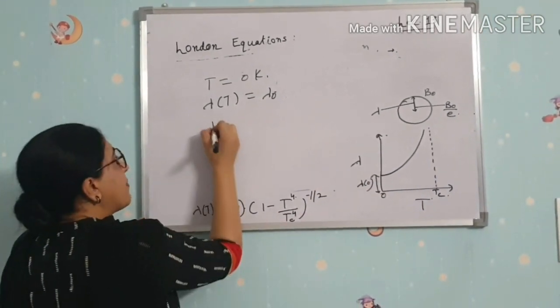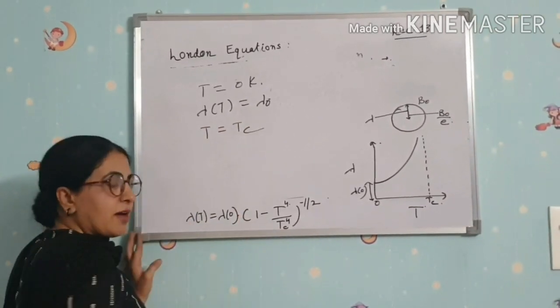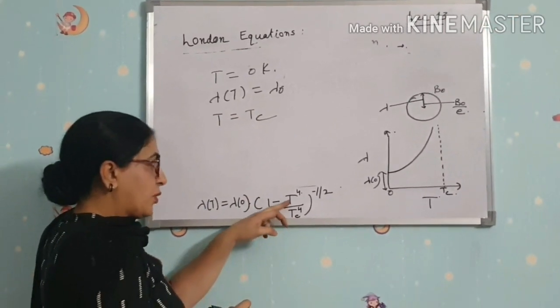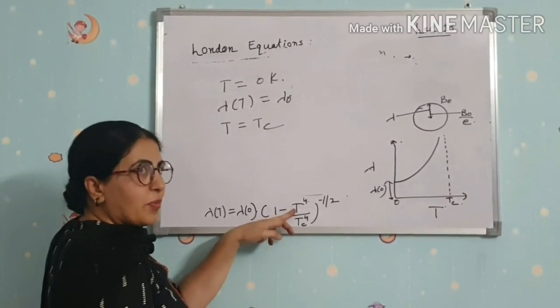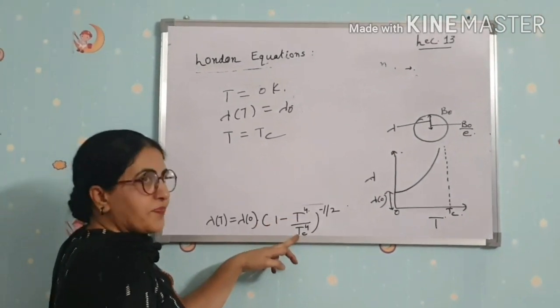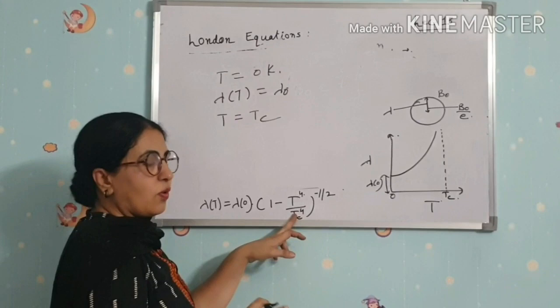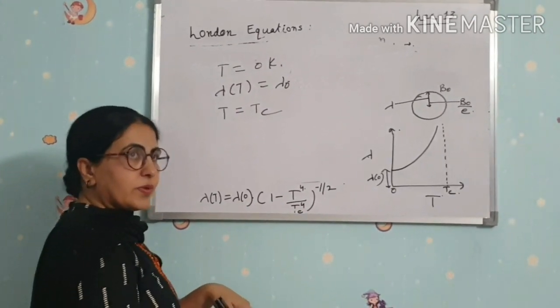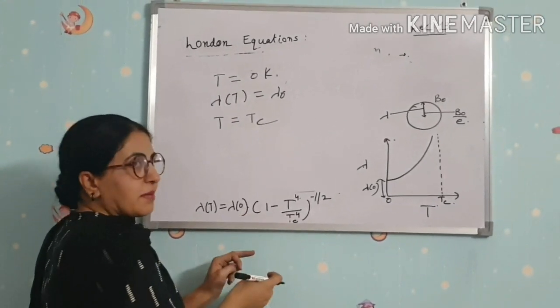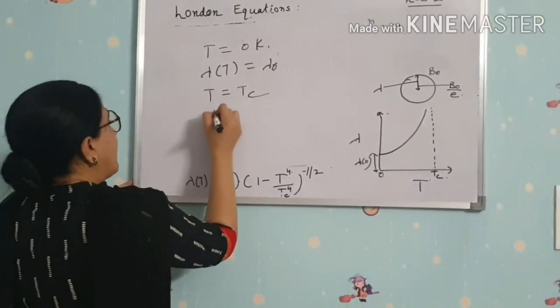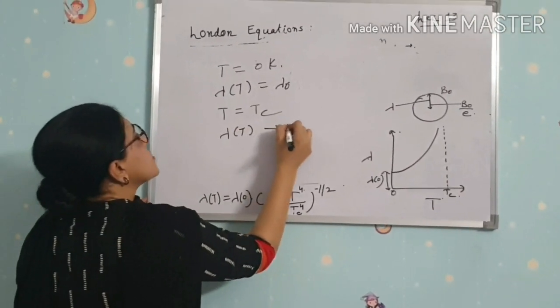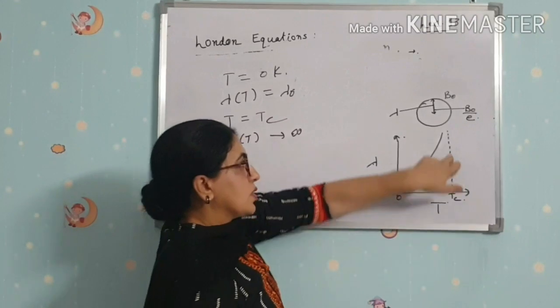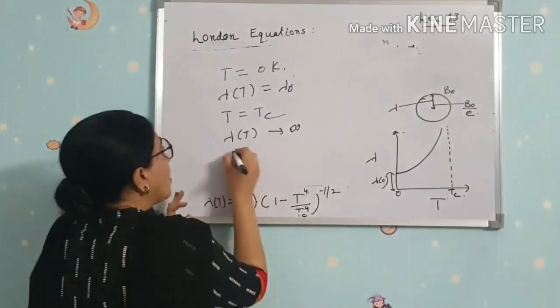When temperature T is equal to Tc, put T equal to Tc here: Tc by Tc is 1, and 1 minus 1 is 0. Something divided by 0 is infinity, so lambda approaches infinity at Tc. Clear?